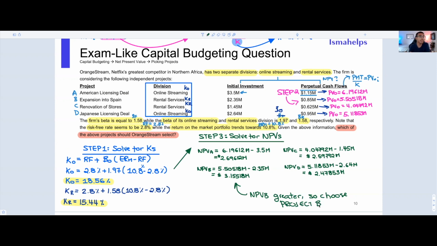Now, this is an example of a tedious NPV type of question in which you got to select the best project, assuming that they have the same lifetime. And in this question, we had to go through 3 sets of formulas, right? We had to go through the NPV formula, but that wasn't enough. We had to find the present value, and in order to do so, we had to use a perpetuity formula, but we didn't have our K. So we had to use CAPM to find the required rate of return for both divisions. Now, once again, what's awesome here is that we really had to think about it and plug the right K in the right project. And with that, we were able to find a bunch of different NPVs. Then it becomes easy. You just choose the one with the highest NPV.